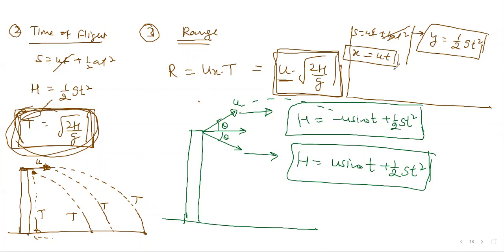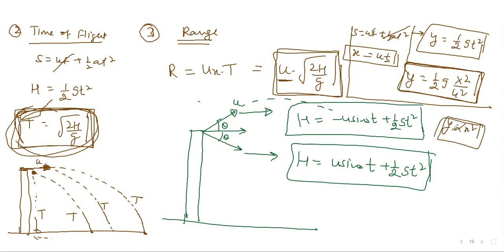So we combine them. Let's put the value of time from here. Time is x by u. The equation becomes y is equal to half g x square by u square. This is the equation of motion for your horizontal projectile motion. Also, you see that y is proportional to x square, right? Y proportional to x square means again it's a parabolic path only. So it doesn't matter whether it is oblique projectile motion or horizontal projectile motion, in both cases the path traced will be parabolic in nature.